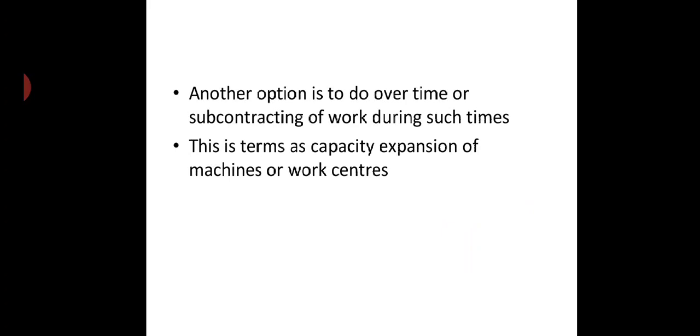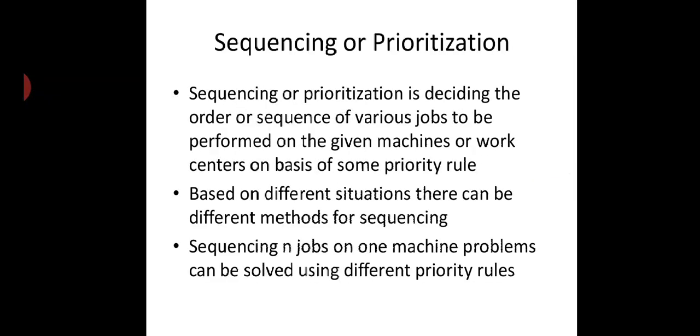Instead of infinite loading, we can do overtime, or we can allocate some portion of the work to another contractor or manufacturer. So we have two options here, instead of doing infinite loading. This is termed capacity expansion of the machine or work center.